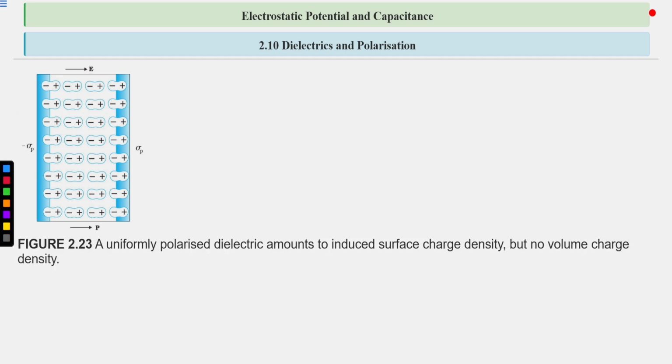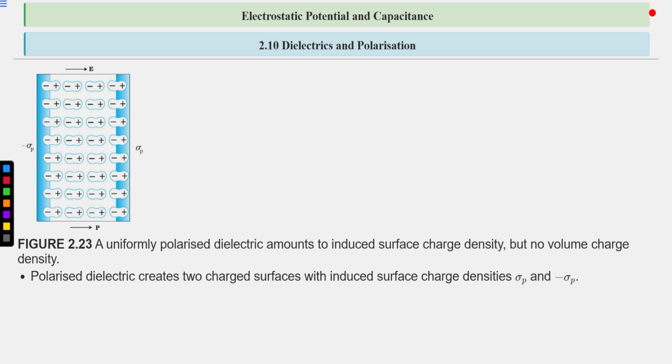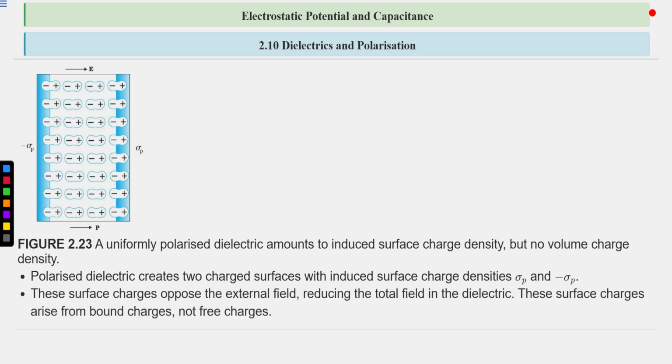A uniformly polarized dielectric has induced surface charge density, but no volume charge density. A polarized dielectric creates two charged surfaces with induced surface charge densities sigma p and minus sigma p. This is the negative charge surface and this is the positive charge surface, with surface charge density minus sigma p and plus sigma p. These charges oppose the external field, reducing the total field.